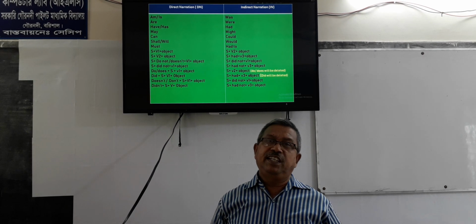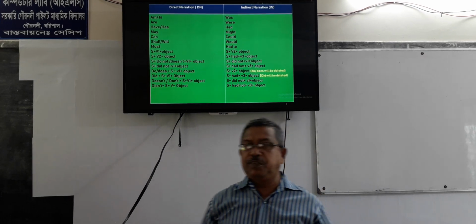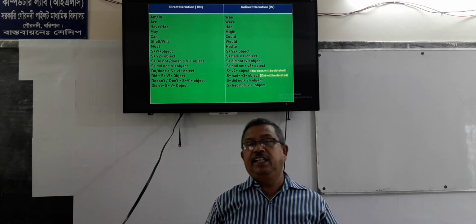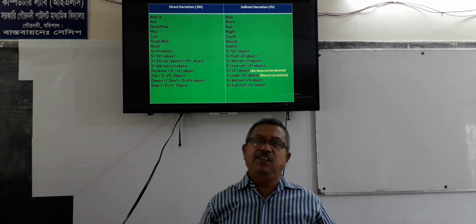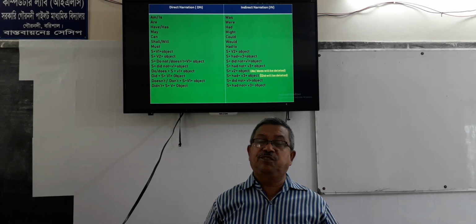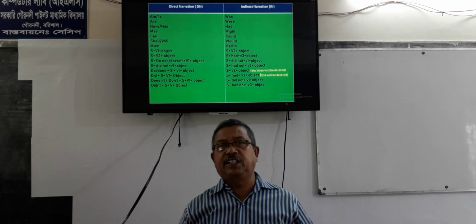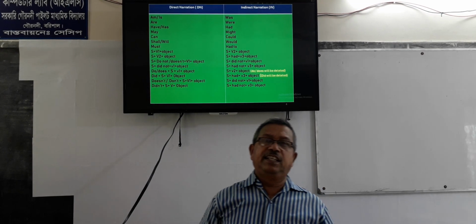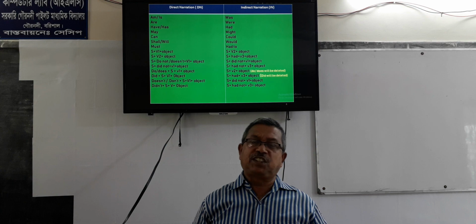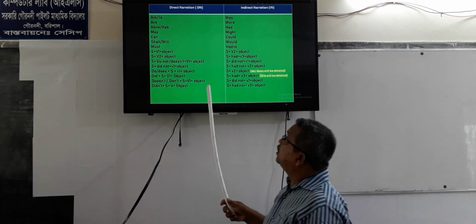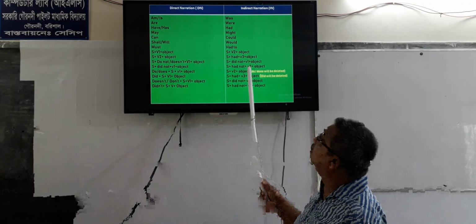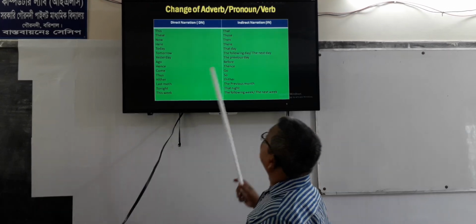We can say that if reported speech is in present indefinite, it will be past indefinite in indirect narration. If it is in present perfect, it will be past perfect. If it is in past indefinite tense, it will be past perfect tense, and if it is in present continuous tense, it will be past continuous tense. And we have shown these uses of tense in a simple way.